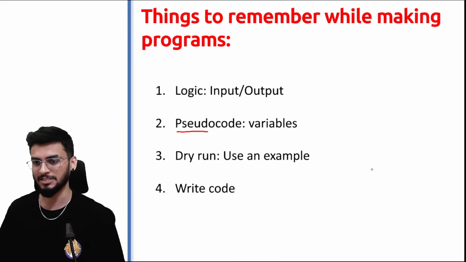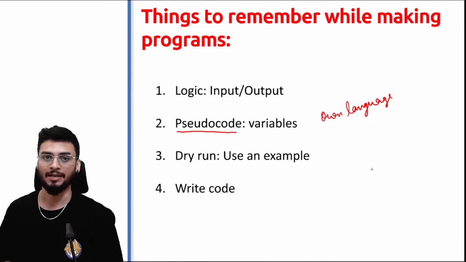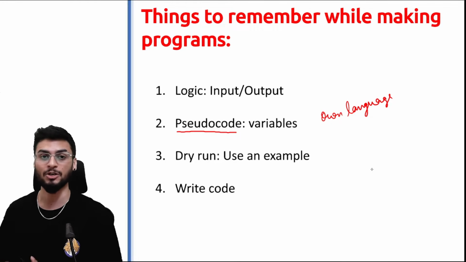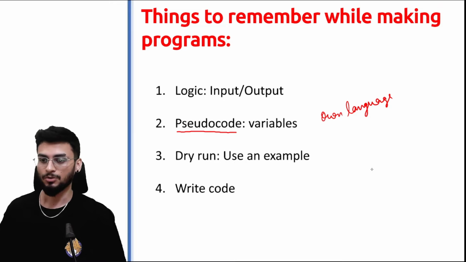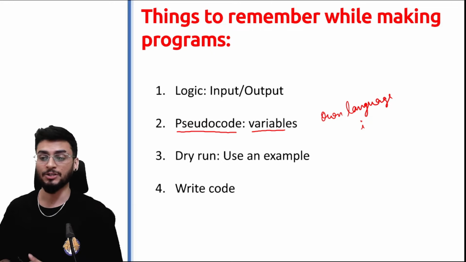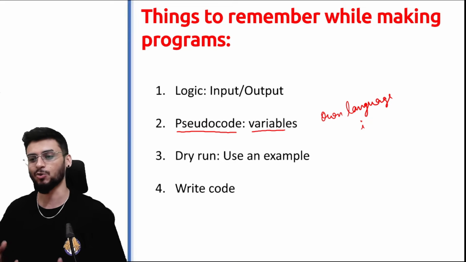Pseudocode basically means you have to write in your own language. Now this becomes necessary because once you write a program in your own language, you will be able to understand how the program is working. ऐसा नहीं है आपने directly Python language में कुछ लिखा है and you are still debugging because your program doesn't work. So over here you also define your variables. For example, if you're using a for loop, हम लोग generally i use करते हैं. अगर आप inputs ले रहे हो, अगर आप outputs ले रहे हो, आपको वो सब naming conventions use करने होते हैं. You have to decide beforehand, not while coding a problem.